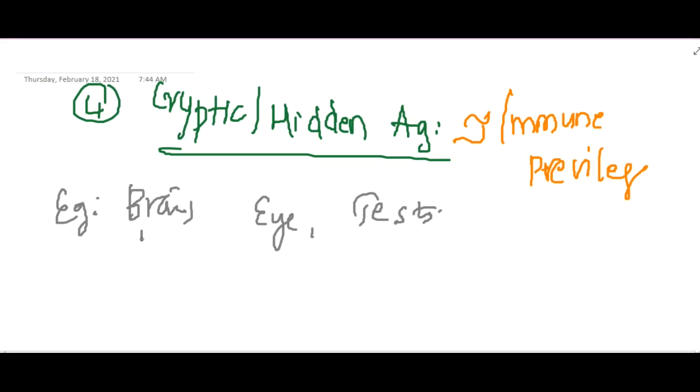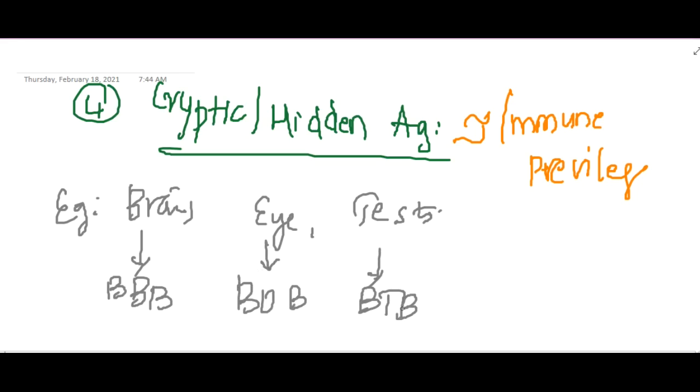There is the blood-brain barrier which stops these antigens from coming out, and the blood ocular barrier and blood testicular barrier are also present. If for some reason these antigens are released outside, that will also result in autoimmune diseases. So this is about tolerance.